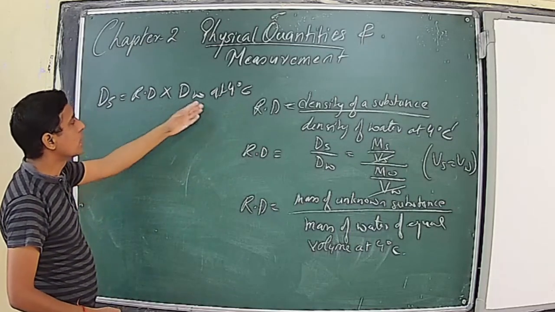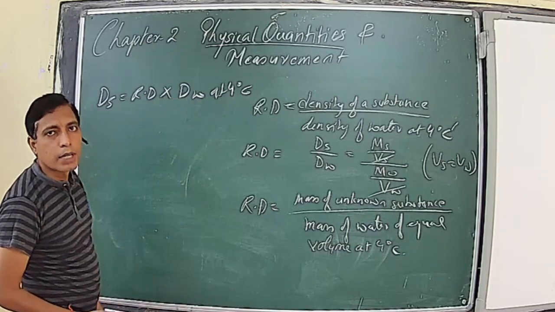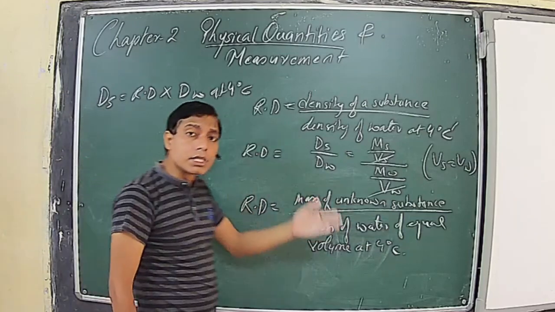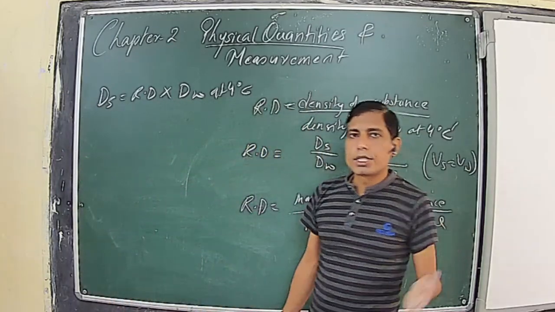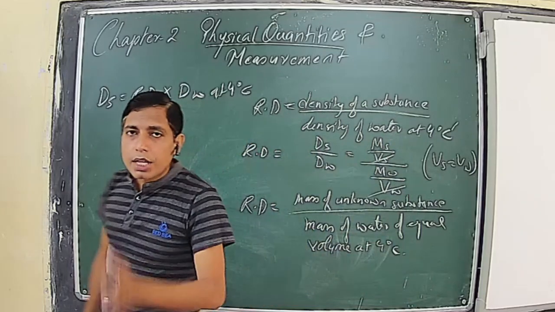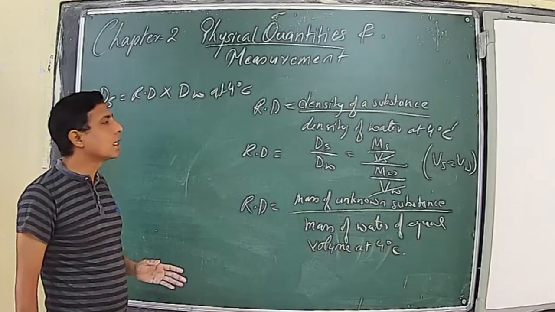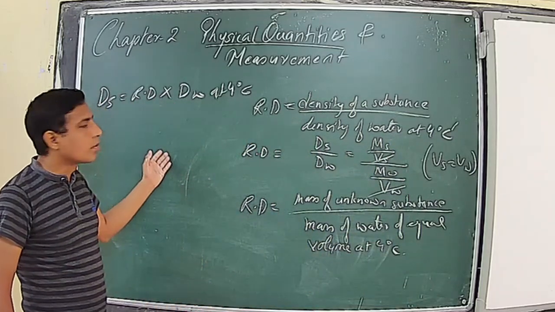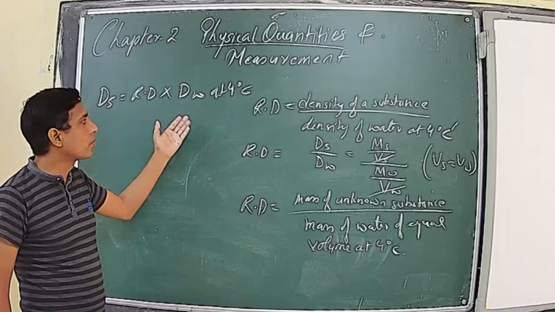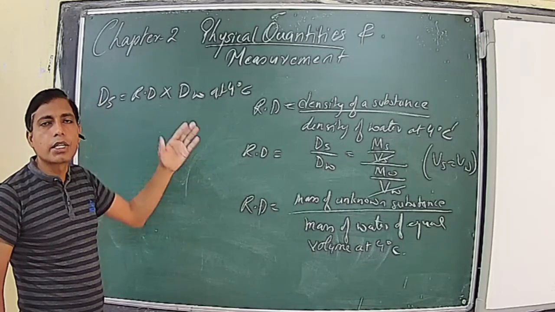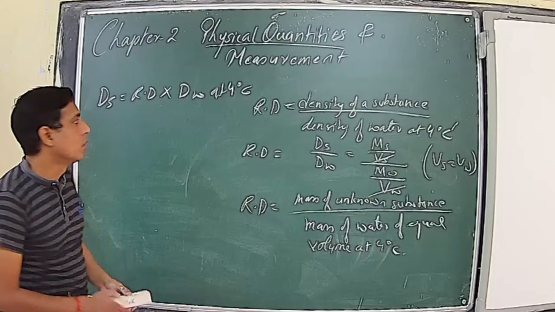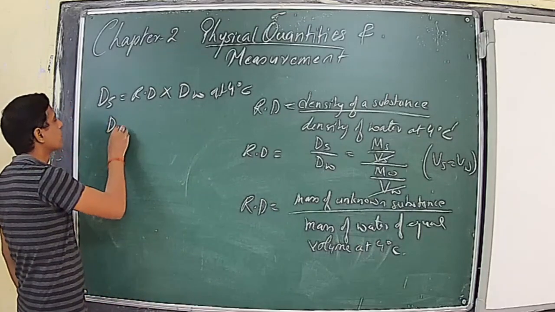Now, what is the significance of knowing the relative density of any object? We see that in the topic of flotation and sinking. If you know the relative density of any object, you can easily compute whether, if you submerge that object in water, it will float or sink.